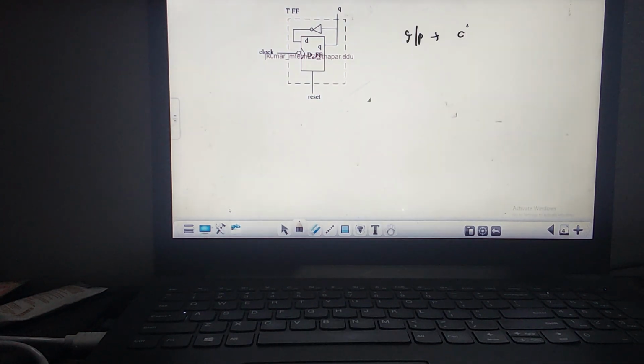What are the inputs and outputs to this? Inputs are clock and D. Output is only Q. Correct. Now we understand how to model this. Just now we understood this. Correct. Now use this, instantiate this D flip flop to model the toggle flip flop. How to model this?